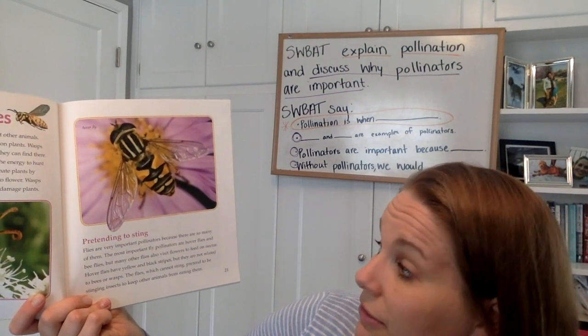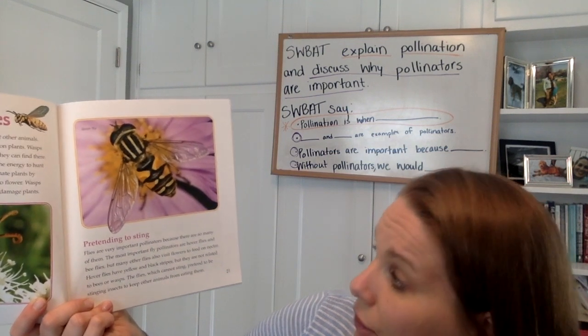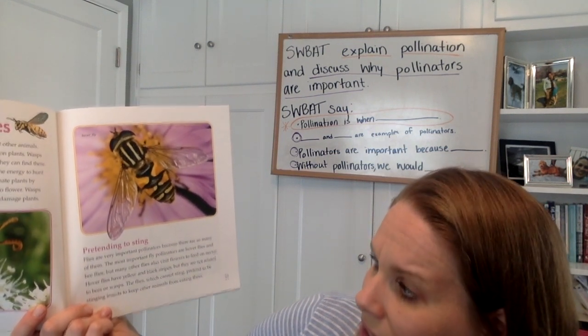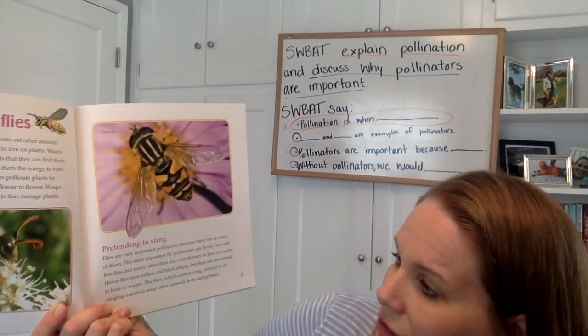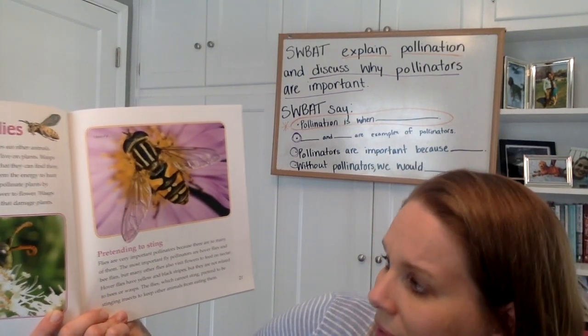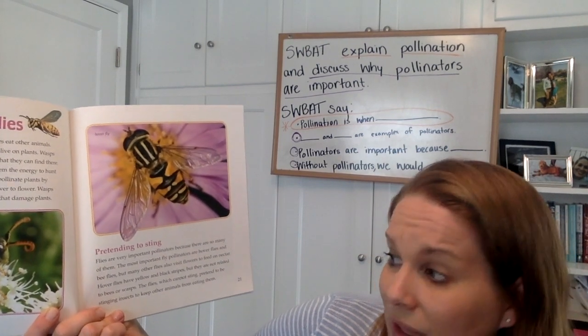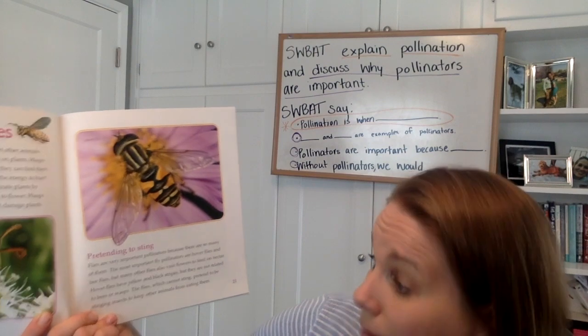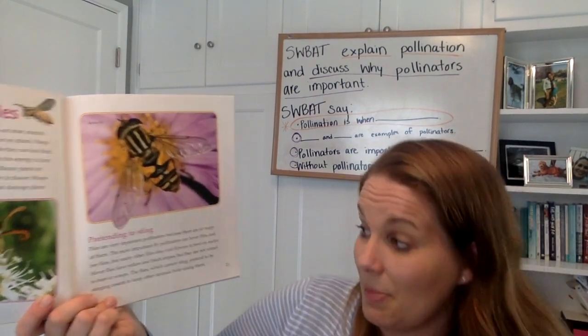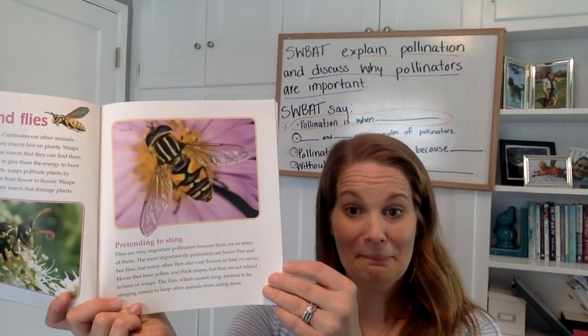The most important fly pollinators are hover flies and bee flies, but many other flies also visit flowers to feed on nectar. Hover flies have yellow and black stripes, but they are not related to bees or wasps. The flies, which cannot sting, pretend to be stinging insects to keep other animals from eating them.